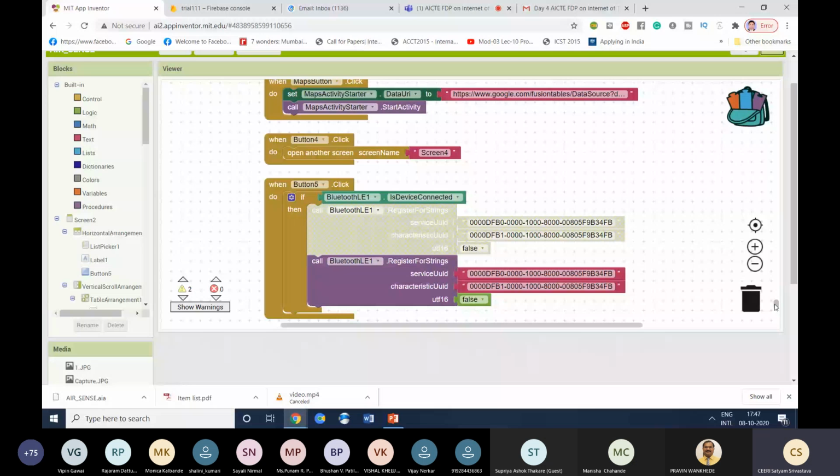For example, integer data transfer, float data transfer, string data transfer. Each kind of operation will have a separate characteristic ID, while the service UID will be similar for all. So basically it is a MAC address for that thing.